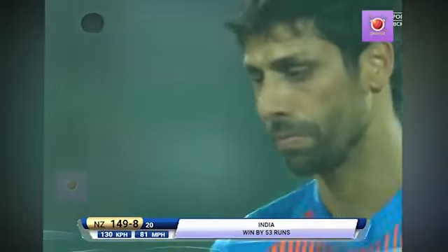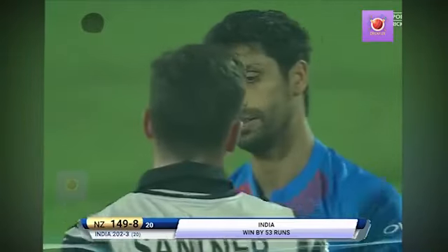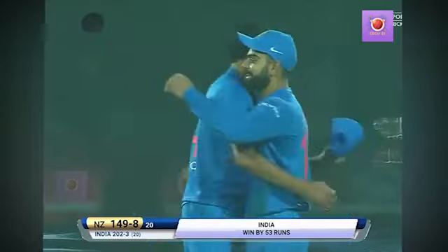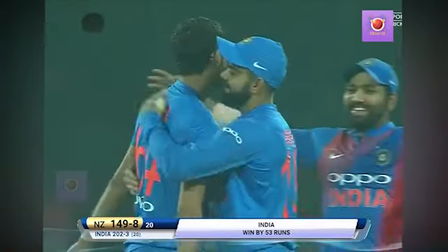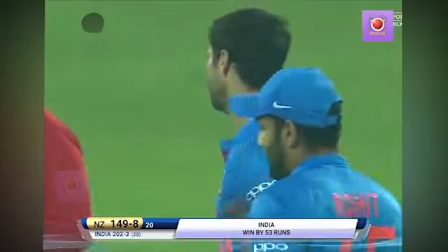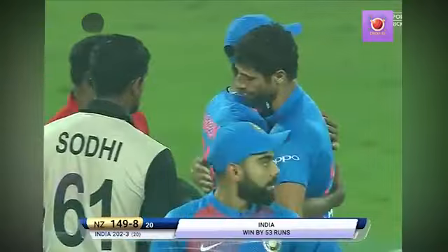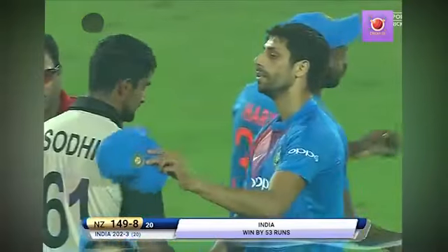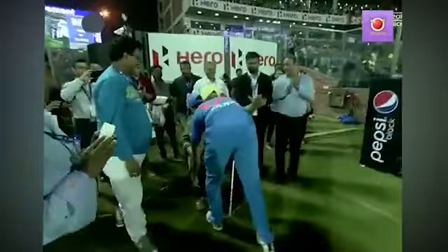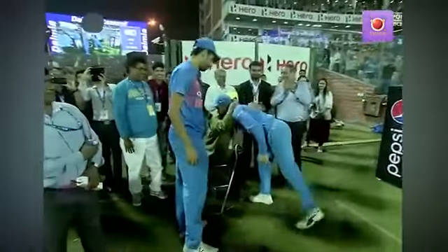As I said, that 6 for 23 will always be a part of Indian cricket. Having that World Cup winners medal from 2011 will be there too. And he can look back and say, you know what, nobody thought I'd be playing for India in 2017. And he can be mighty proud of himself. Well done, India. And well done, Ashish Nehra. Yes, and it's the first win for India. Yeah, good to see.